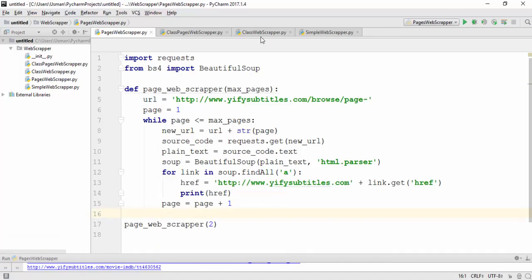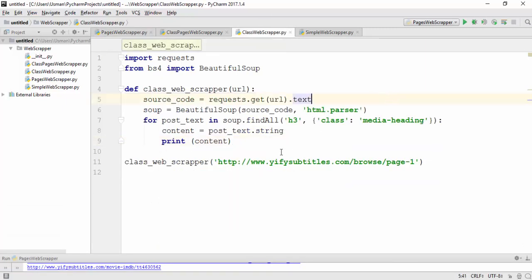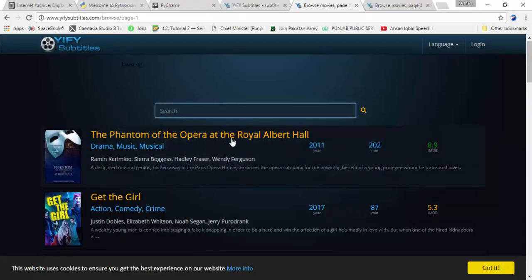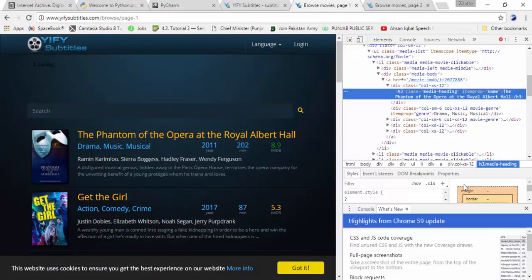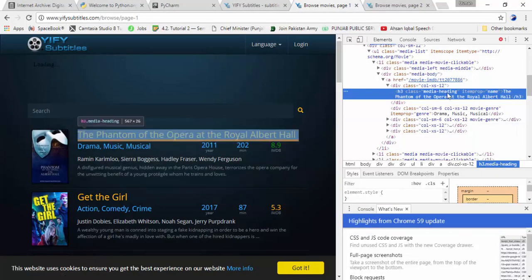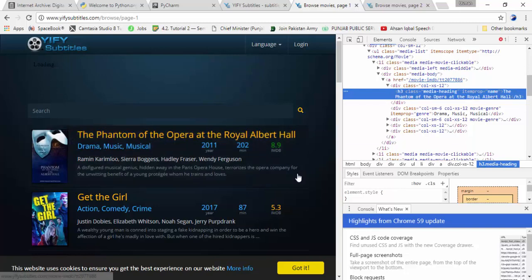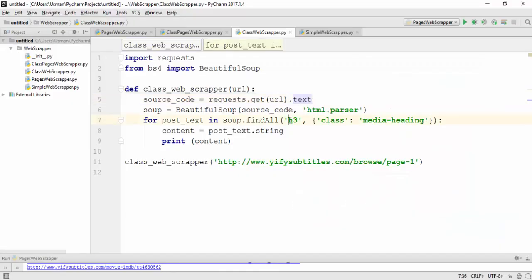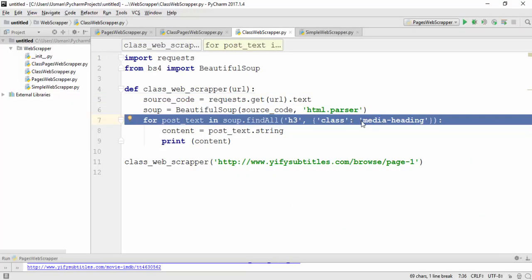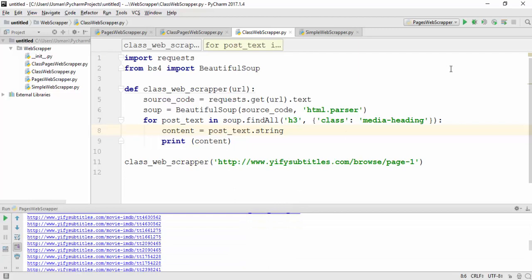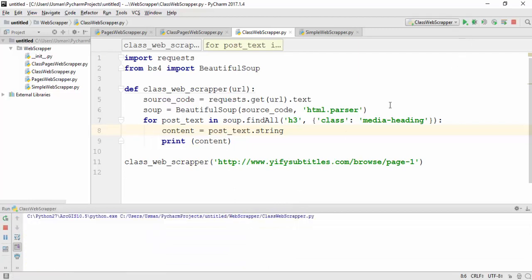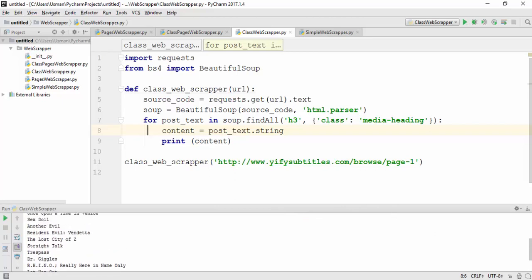Let's move towards another web scraper. In this scraper, our task is to get the names, the titles, of the movies. Let's see how we can do this. After inspecting this page, we found out that all the titles of the movies are given in H3 with the class of media-heading. So you can search it using this approach: H3 where class is media-heading. So let's see what happens when we run this code. It provides the names of different movies.